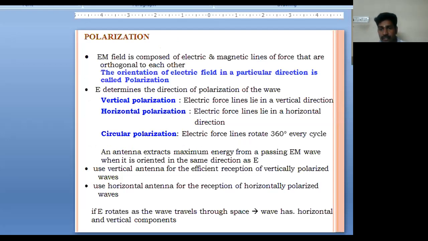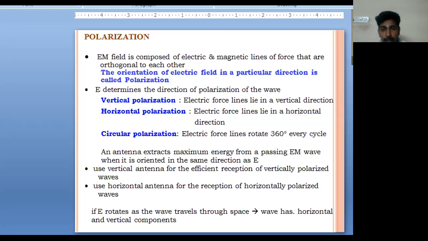Next, polarization. We know the basics about polarization of an antenna. When an electromagnetic field is composed of electric and magnetic lines of force that are orthogonal to each other, the orientation of the electric field in a particular direction is called polarization. The electric field determines the direction of polarization of the wave, that is vertical polarization, horizontal polarization, and circular polarization.